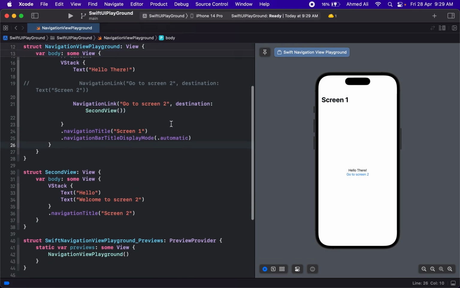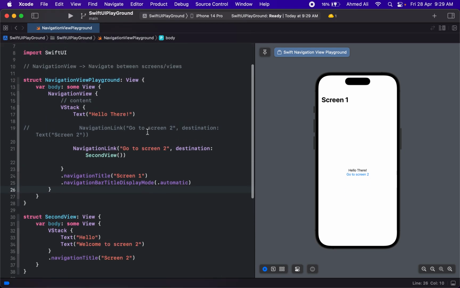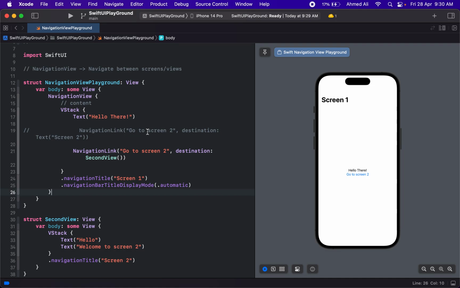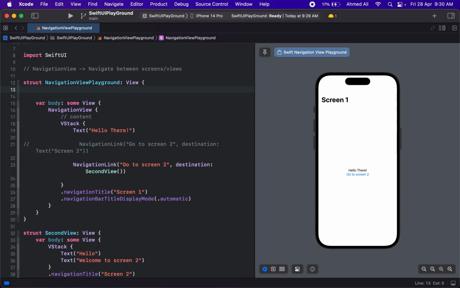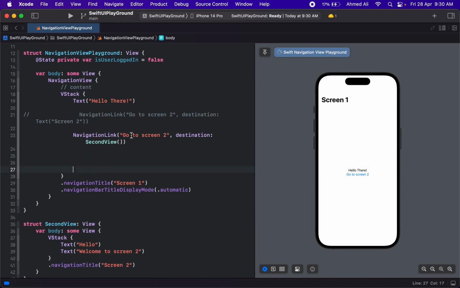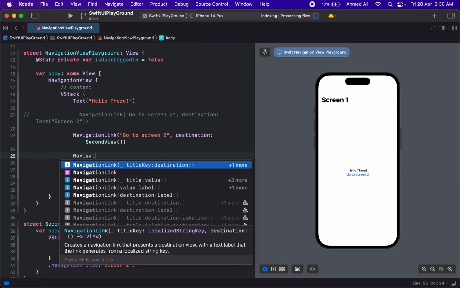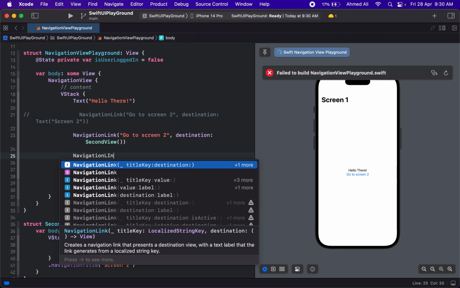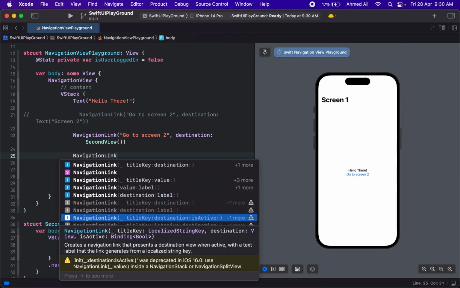And let's just say if you have maybe a conditional kind of navigation, like you have the login screen, and once the user is logged in you want them to move to a home screen, so you can add that as well. So for that we have to use a state at the top, and let's just create one, and name it isUserLoggedIn, and by default let's make it false. And now we have a navigation link as well. For this scenario it's called programmatic navigation.